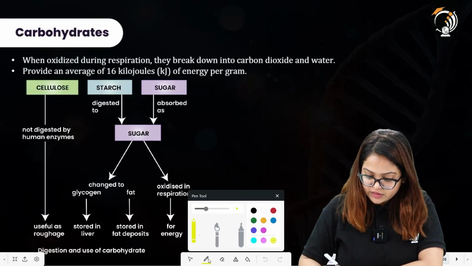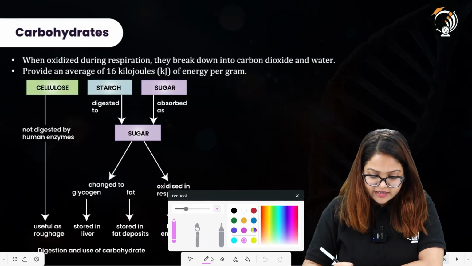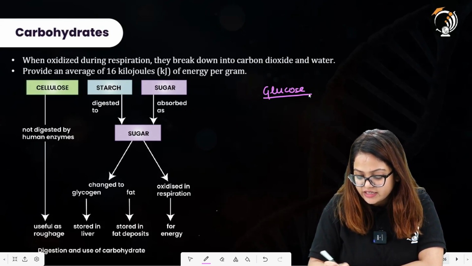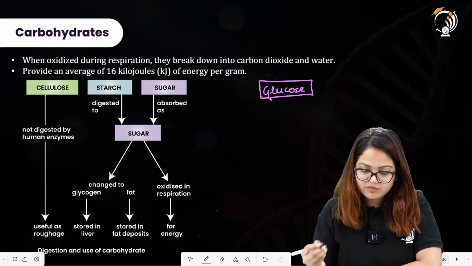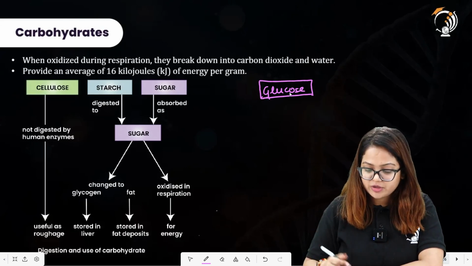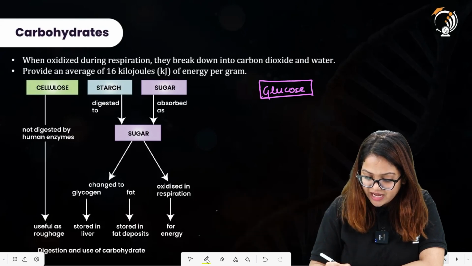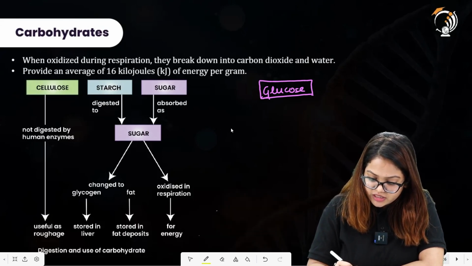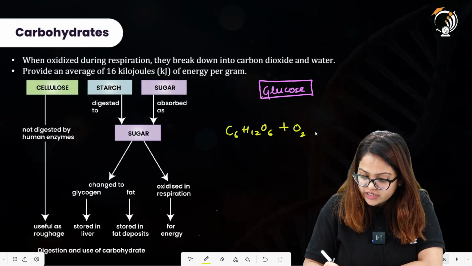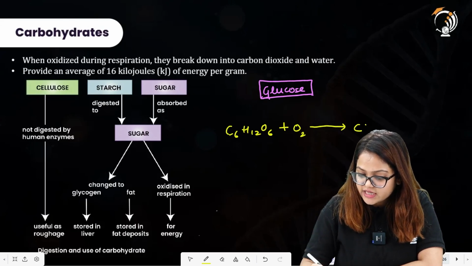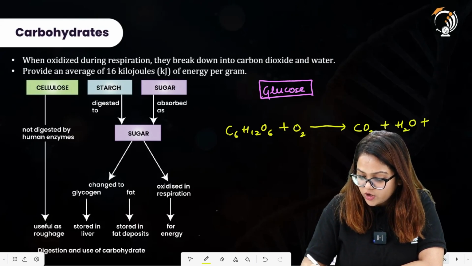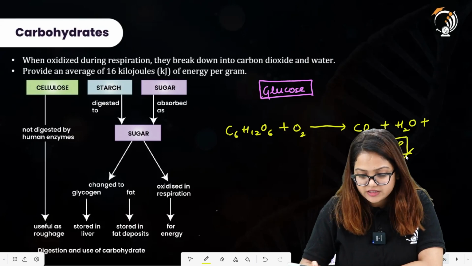Moving further, there is a conversion of carbohydrate; the primary carbohydrate here is glucose. The glucose will be converted into certain components whenever and wherever required by our body. When oxidized during respiration, they break down into carbon dioxide and water. Let us say that this is a glucose molecule, C6H12O6. In the presence of oxygen, it is broken down completely to release carbon dioxide and water with a lot of energy. Whenever we talk about aerobic respiration, a lot of energy is released during that process.